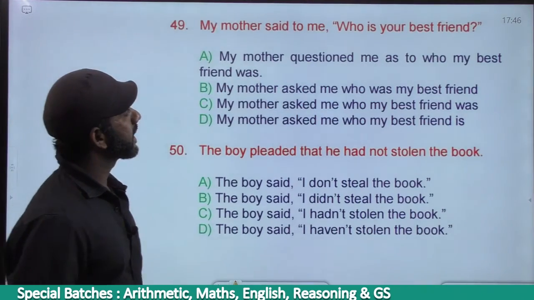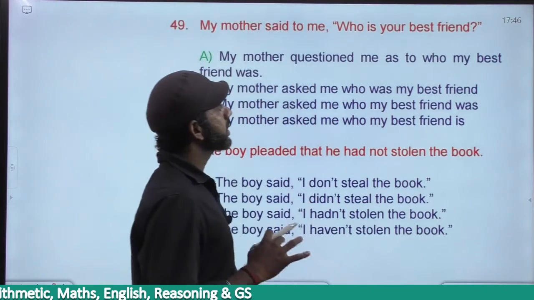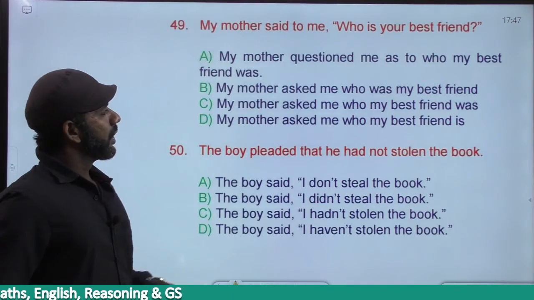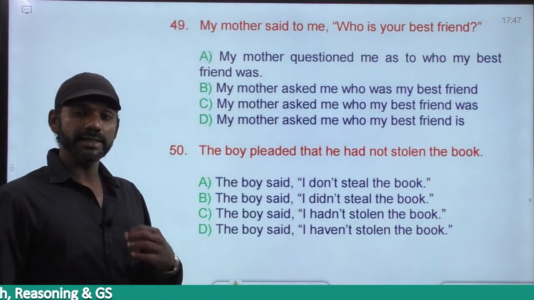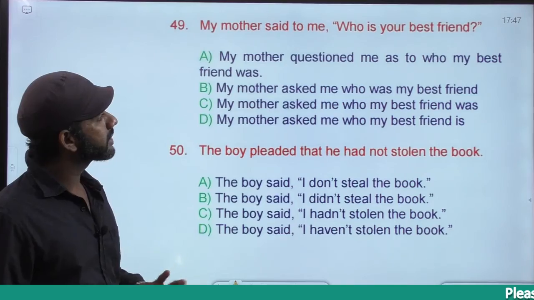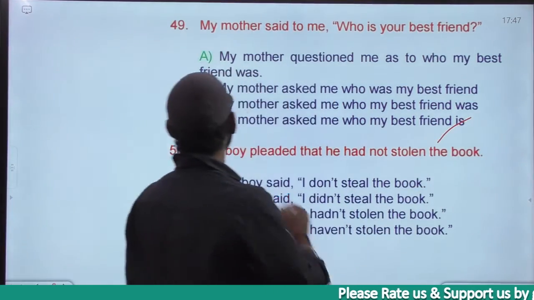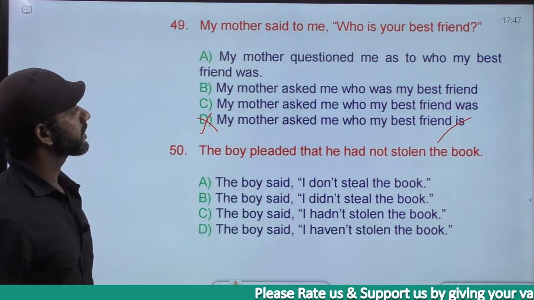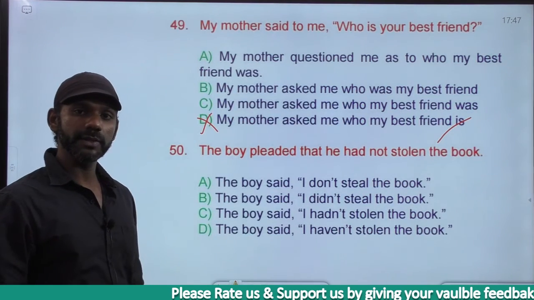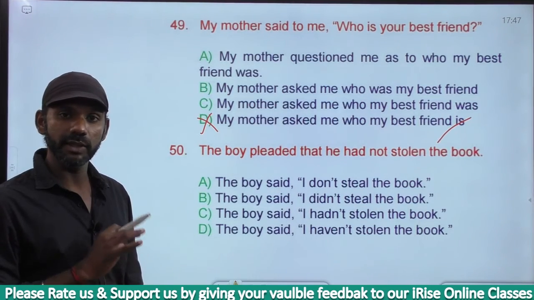My mother said to me, who is your best friend? Question mark, interrogative sentence. Who is your best friend is simple present. Simple present must become simple past. Based on that, option D is eliminated. D says is, present tense. Should if or whether be used or not? It should not be used, because the interrogative sentence starts with a WH word, who.